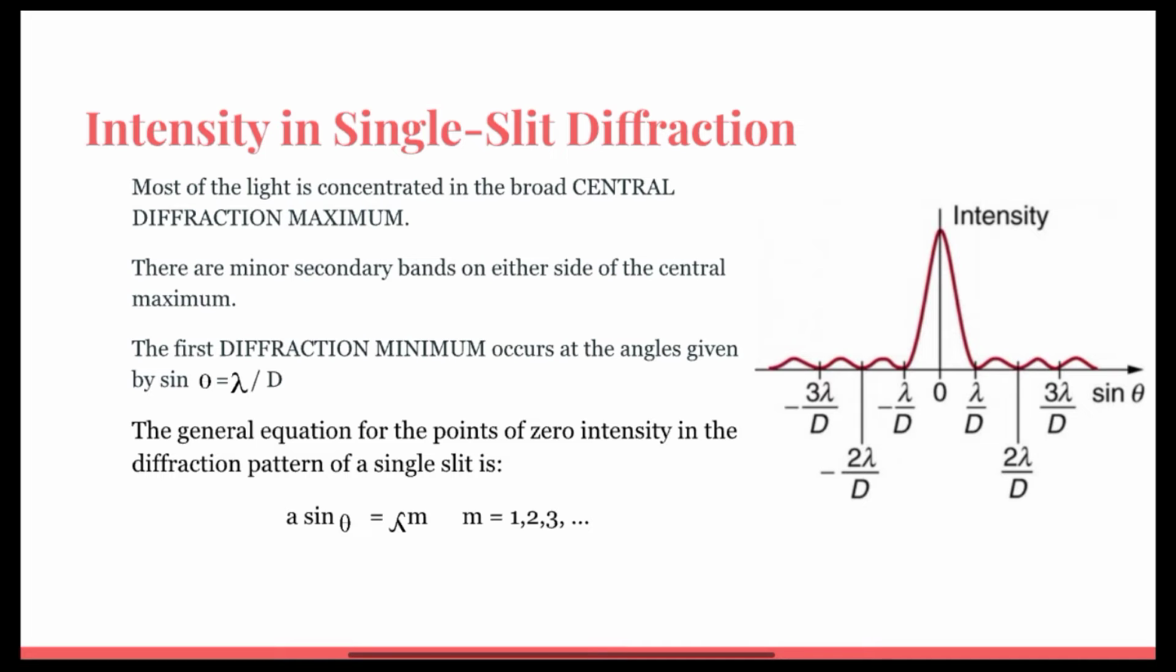The difference in path length for rays from either side of the slit is d sine theta, and we see that a destructive minimum is obtained when the distance is an integral multiple of the wavelength. Thus, the condition for destructive interference for a single slit is d sine theta equal to m lambda, where m is 1, minus 1, 2, minus 2, 3, etc. The d is the slit width, lambda is the light's wavelength, theta is the angle relative to the original direction of the light, and m is the order of the minimum.